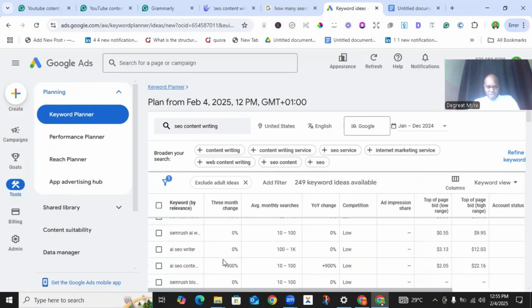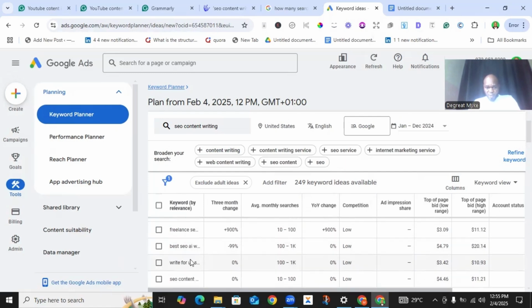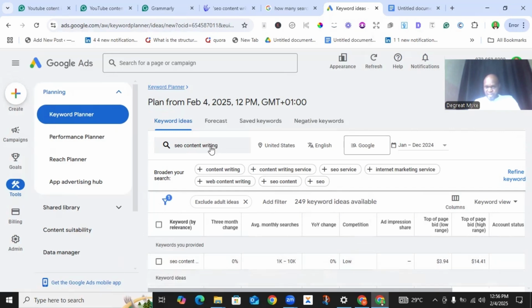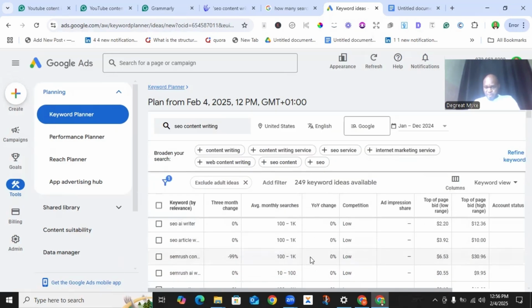But for the sake of keyword research, you can see it also provides you other related queries that relate to this particular phrase, SEO content writing, that you would want to explore, to search if truly it's something you really want to work with. Now, that is how you can use Google Keyword Planner to conduct research for whatever keyword you are trying to search for, if it is in your business, your niche, as the case may be. All right, there you have it. Those are the 4 websites you can use to carry out keyword research for SEO content writing without spending a dime.